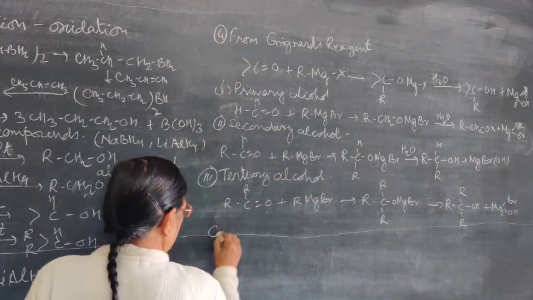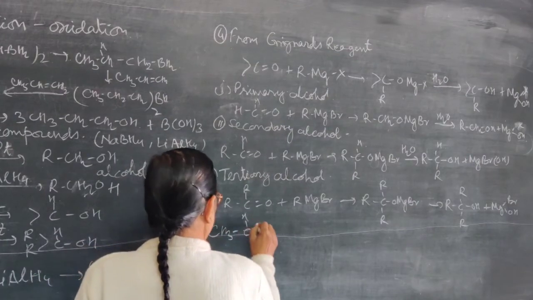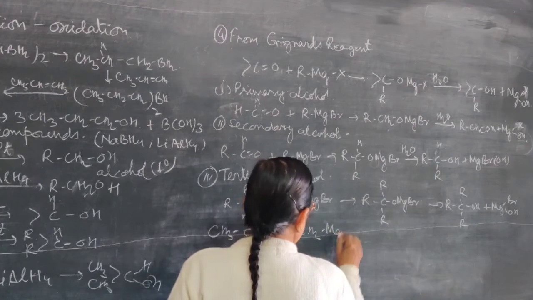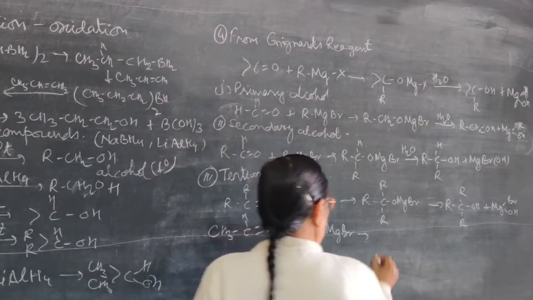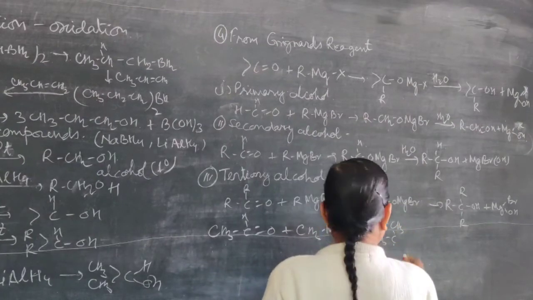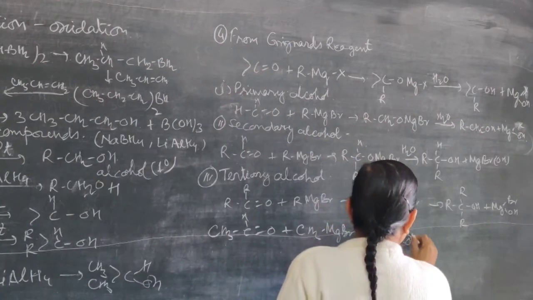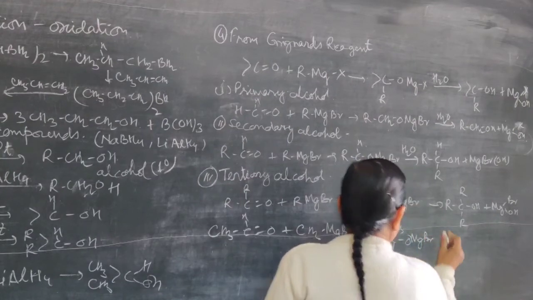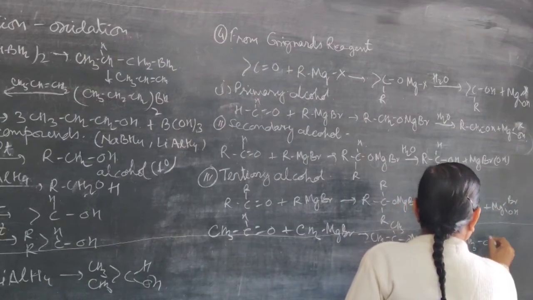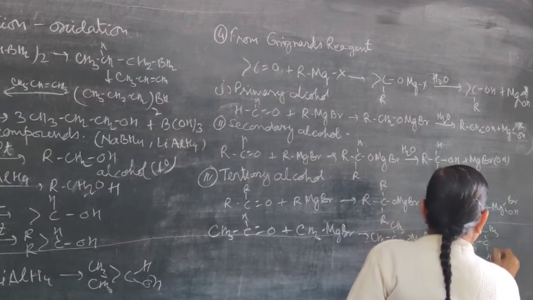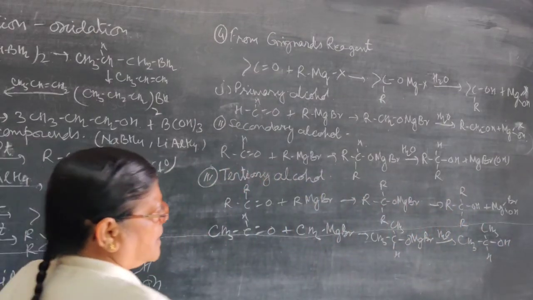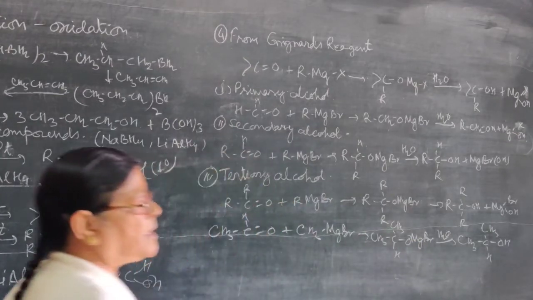So we can take one example here. This is CH3CH double bond O plus we can take CH3MgBr. Now this on the reaction will form CH3, this C, CH3 and then OMgBr. And this on hydrolysis will form secondary alcohol. This is propane 2-ol or propanol 2. Yes, so this is the preparation of the secondary alcohol.